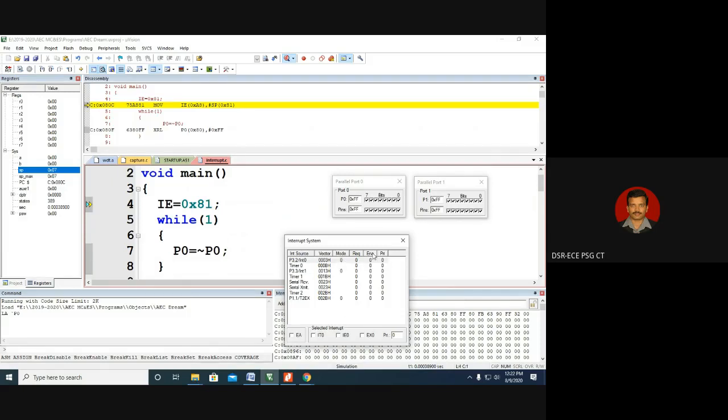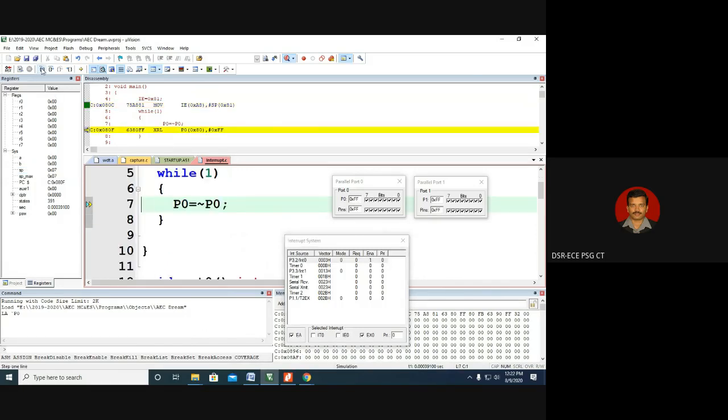It goes on. So now the program counter is pointing to the fourth line. Now you can see it is going to execute IE equal to 81. 81 means what? The EA, global enable, has to become 1, and IE0 also has to become 1, because a request for external interrupt 0 may come. It is enabled first; the request has not yet come. So this enable bit needs to become 1 and the EA bit needs to be 1. Let us see after executing the fourth line. External interrupt 0 is being enabled, and enable all and the P3.2 interrupt is enabled now.